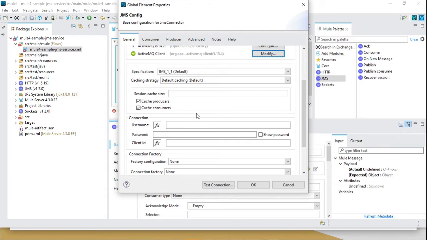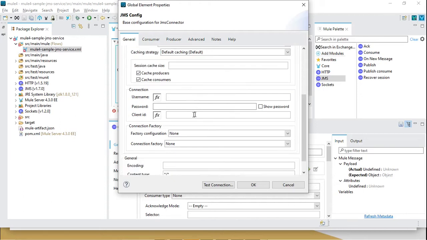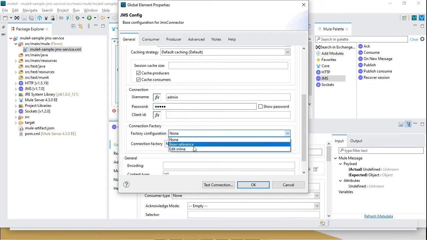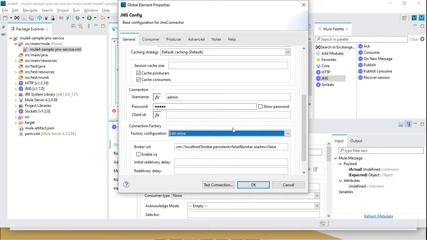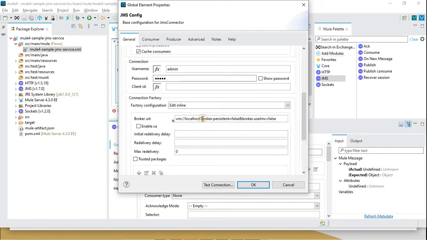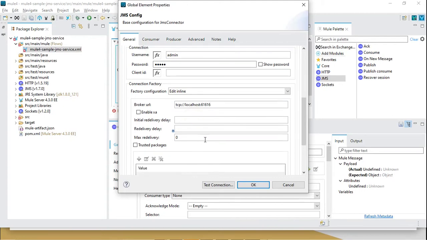Let's define the username and password here. And in this configuration I can provide here edit inline. Inside the broker I will provide this TCP localhost 61616, and I'm going to use the ActiveMQ. So before that you have to also install the ActiveMQ as well.